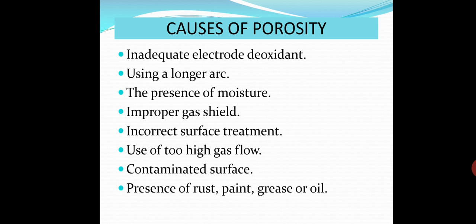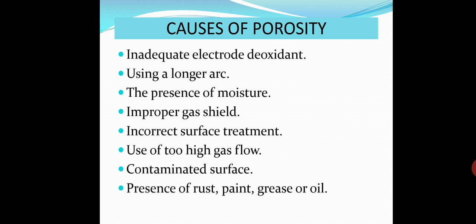So what are the causes of porosity? Inadequate electrode deoxidant, for which oxidation occurs using a longer arc, the presence of moisture, improper gas shield, incorrect surface treatment, use of too high gas flow, contaminated surface, presence of rust, paint, grease or oil.